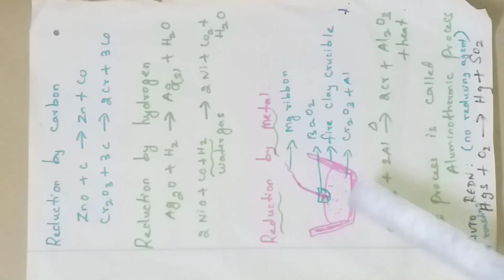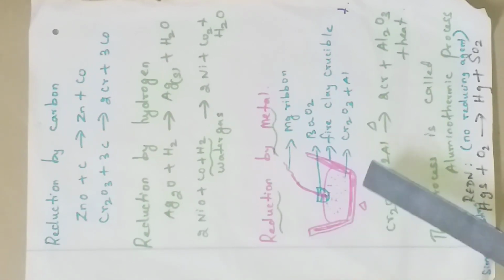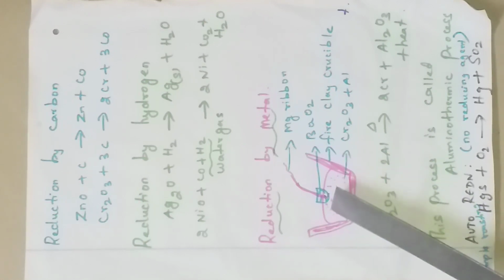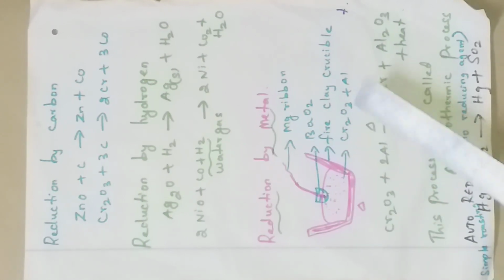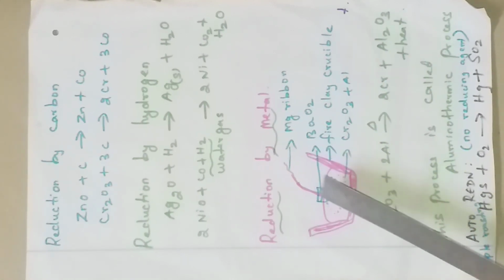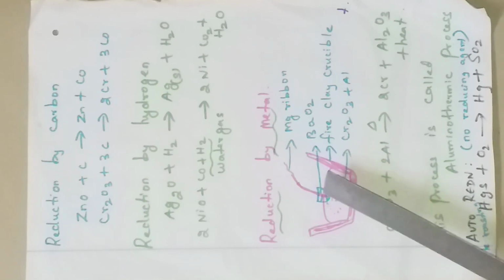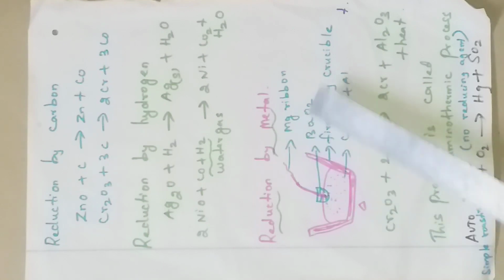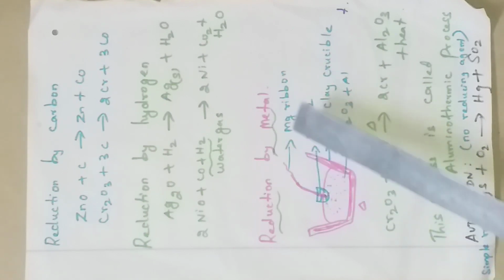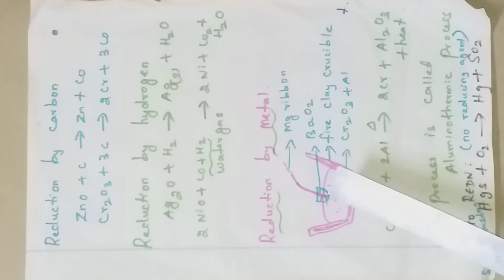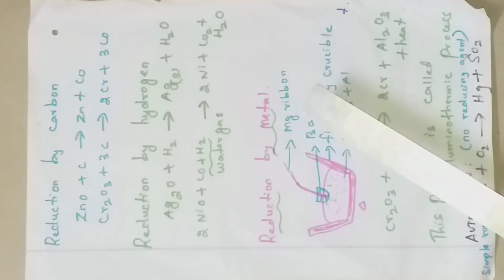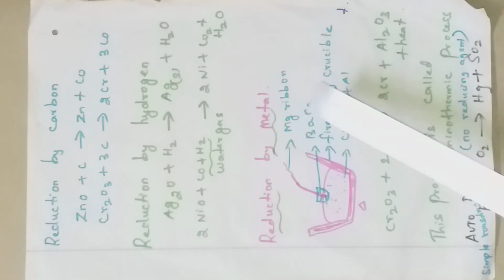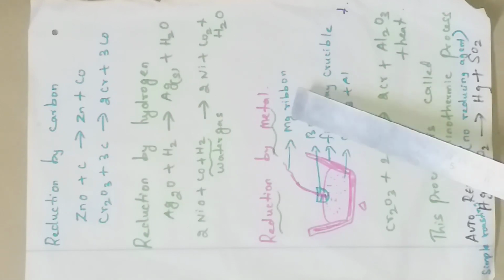So in the fire clay crucible, we have to take sand because a constant heat we have to supply. Then inside this we take chromic oxide plus aluminium, Cr2O3 plus Al. Then on the top of the crucible we take barium peroxide, BaO2, and a magnesium ribbon. Why is the magnesium ribbon added? To initiate the heat. It is a combination reaction which burns easily: magnesium ribbon combines with oxygen to give magnesium oxide. So to carry out the reaction immediately, we add magnesium ribbon.